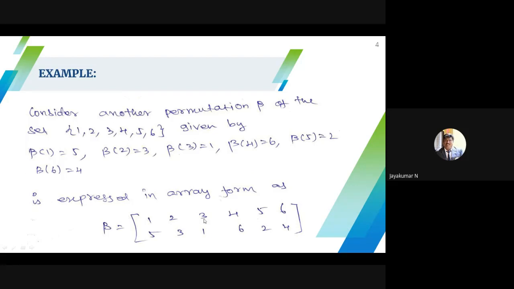Mathematically, the top row is my domain values and the bottom row is my range or codomain values. So I can assign 1 to 5, 2 to 3, 3 to 1, 4 to 6, 5 to 2, 6 to 4. This is another permutation of the set {1, 2, 3, 4, 5, 6}. Suppose you want to make a permutation group with this set. There are 6 factorial permutations possible, because the number of elements in the set is 6.